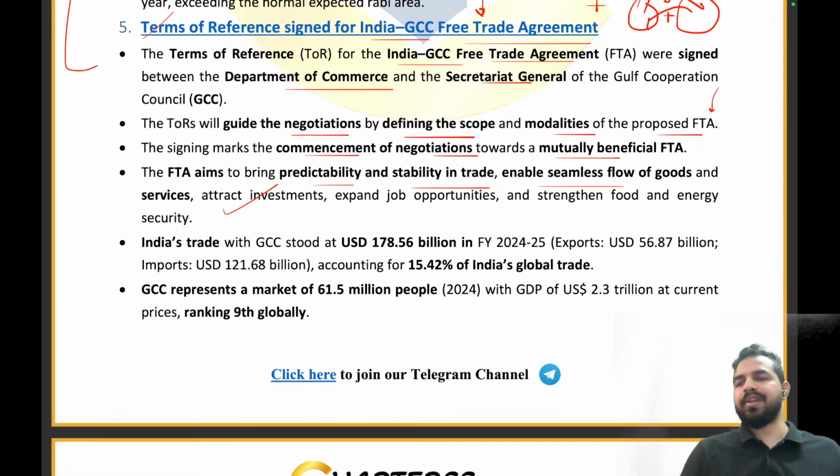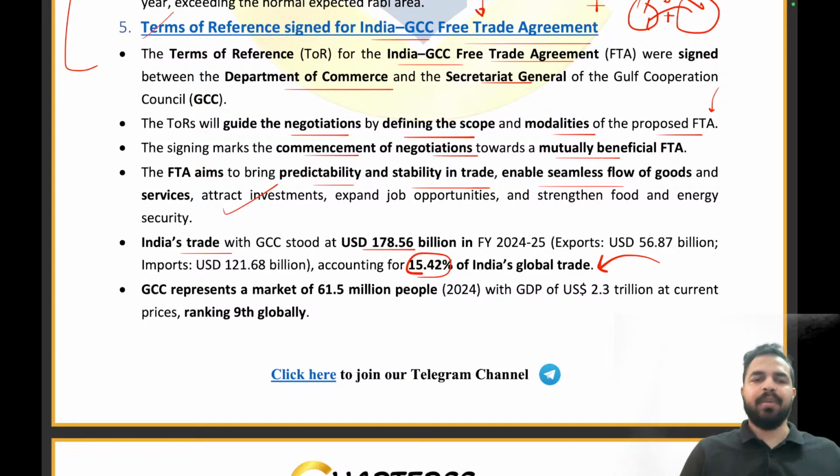Now, why exactly is it important, my dear friends? Why is India having this FTA agreement with the GCC? Because India's trade with the GCC stood at $178.56 billion in 2024-25, which is 15.42% of India's global trade. If India sells its products more freely in the Gulf Cooperation Council, it will be a win-win situation for India.